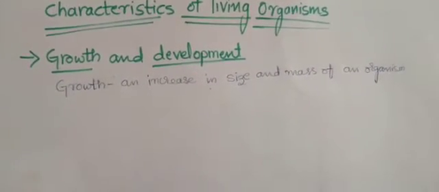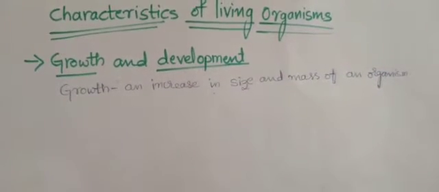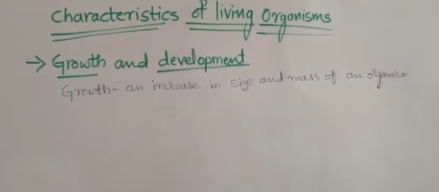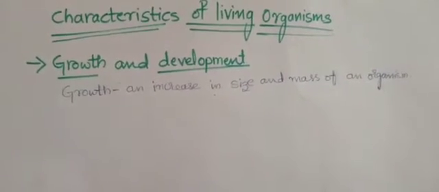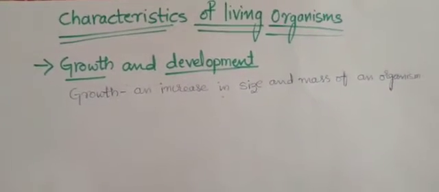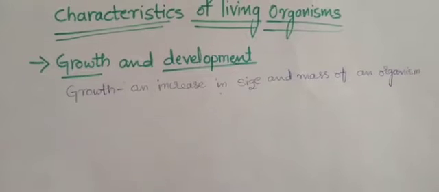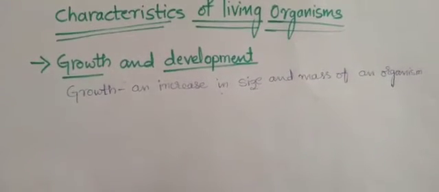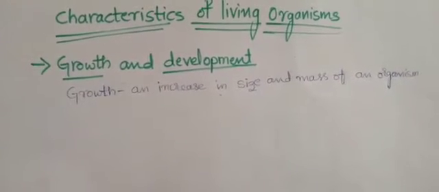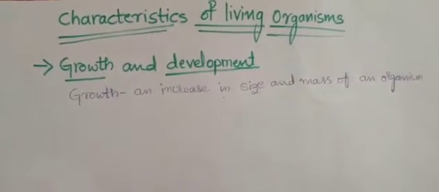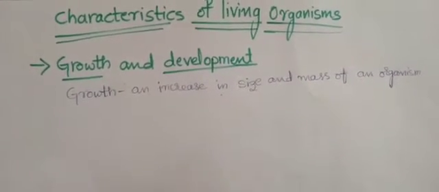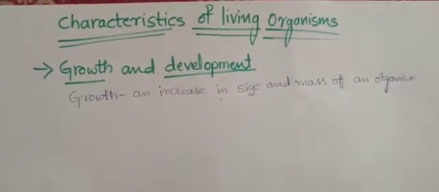In more complex organisms like human beings, horse, banyan tree, mango tree, these are very much developed organisms, which is a complicated process and will take many years for the development. In bacteria and amoeba, since they are unicellular, they will take very little time for their development. Since human beings, horses, most of the trees and all are very complex organisms, it is a complicated process and will take many years for the development.